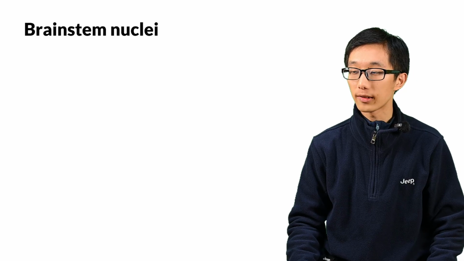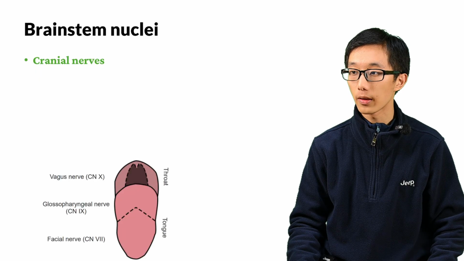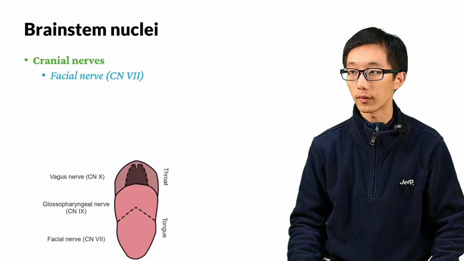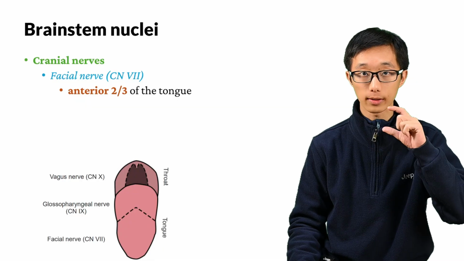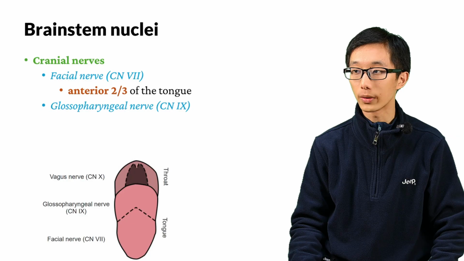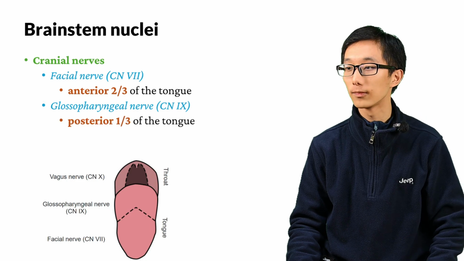Going forward, brainstem nuclei. To reach the brainstem nuclei, we have to go through several cranial nerves. There are 3 cranial nerves involved. The first one, the facial nerve, which is cranial nerve number 7, innervates the anterior 2/3 of the tongue. The second one is the glossopharyngeal nerve, which is cranial nerve number 9. This one innervates the posterior 1/3 of the tongue.